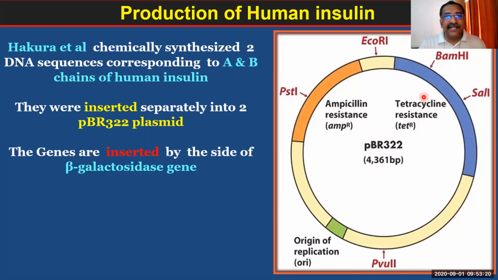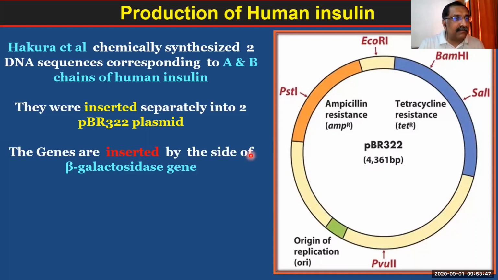This particular gene, which is producing this insulin chain, they inserted into the pBR322 plasmid, by the side of the beta galactosidase gene, very close to that. Are you getting the steps now?